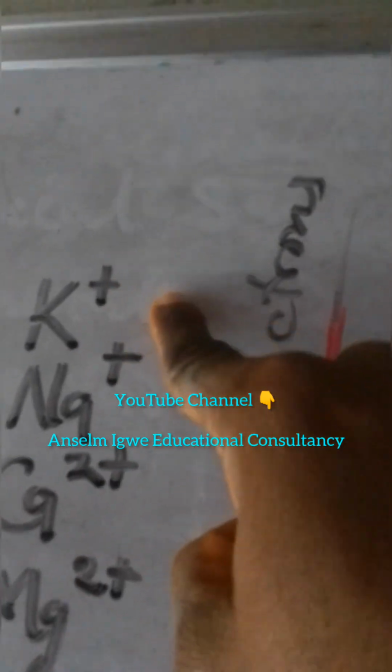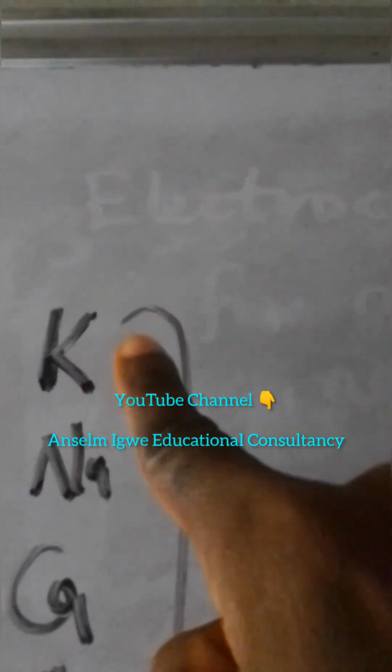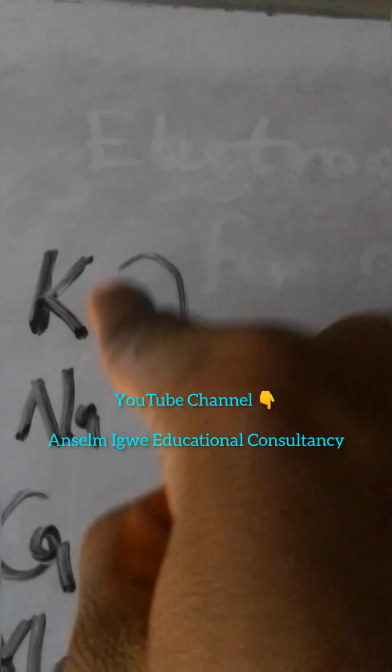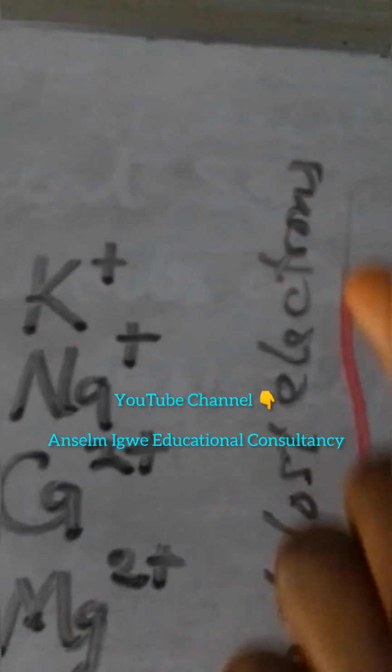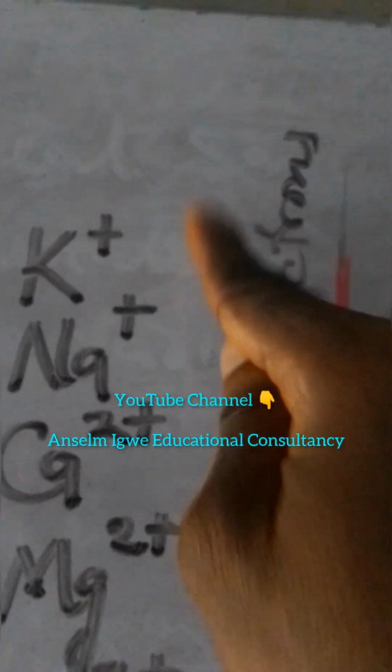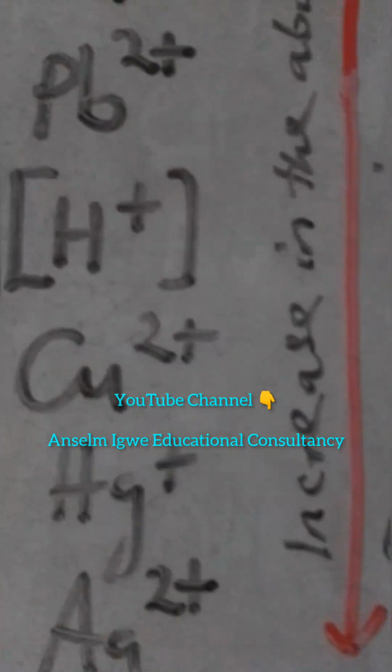Why? Potassium, being the greatest in electropositivity, has the greatest eagerness to lose electron. So it cannot have the greatest eagerness to reaccept that lost electron. The one that has it is now gold, which is why we have a decrease in ability to lose electron here, and here an increase in ability to reaccept the lost electron.